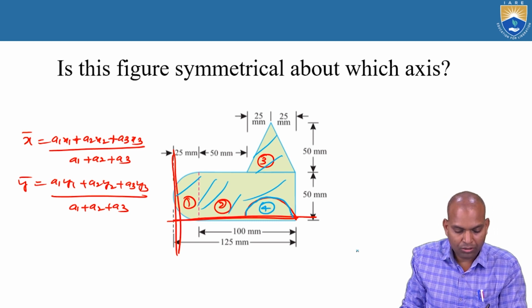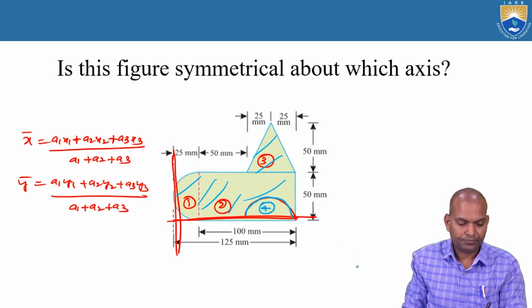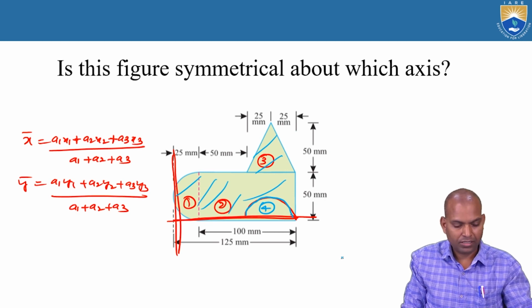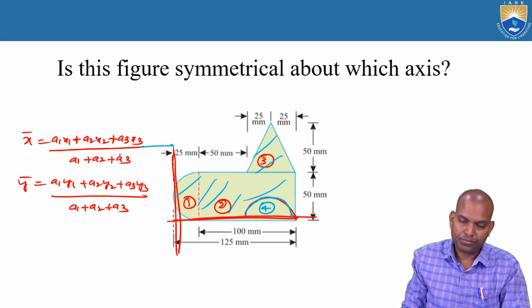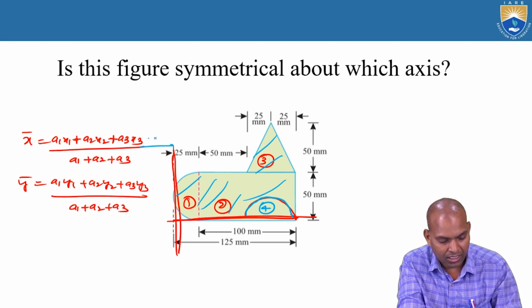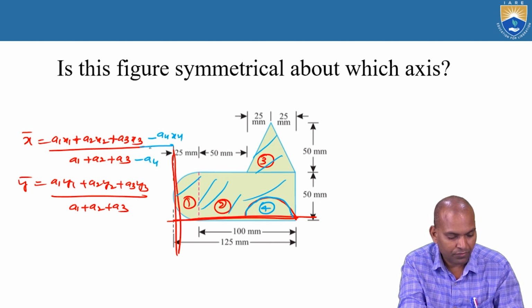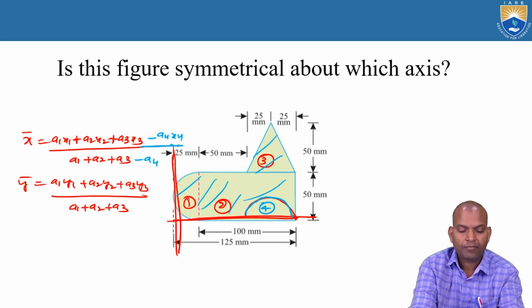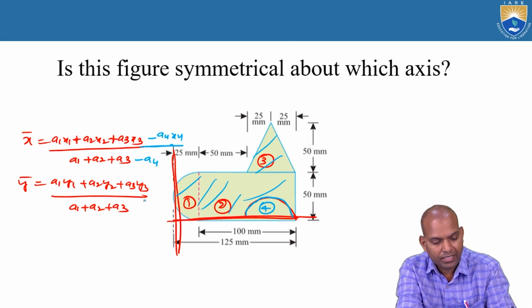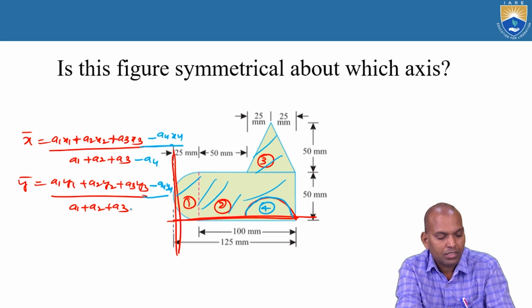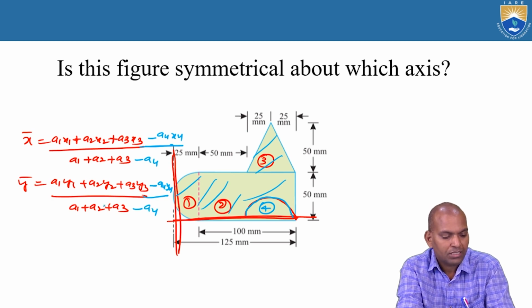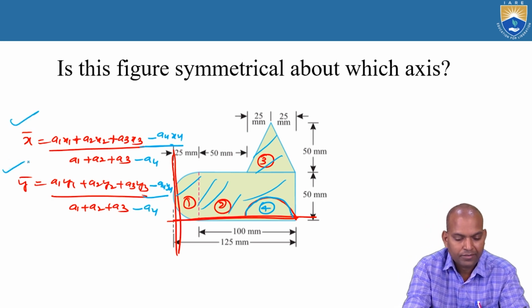Consider the hollow section as the fourth one. Then for the hollow section case, we have to subtract the hollow section area: minus a4 x4 in the numerator and minus a4 in the denominator. For bar y, similarly, minus a4 y4 and a4 in the bottom portion. This is bar x and bar y.